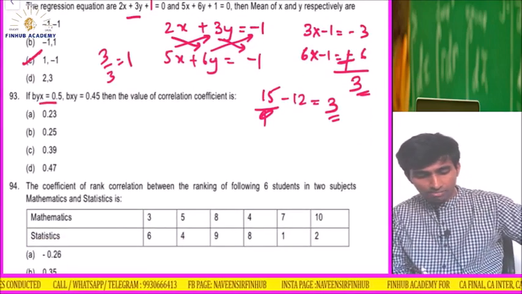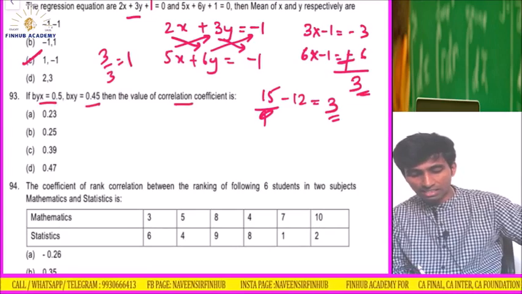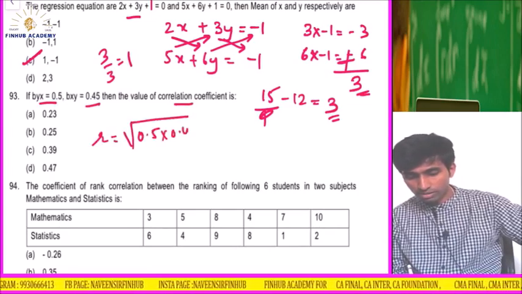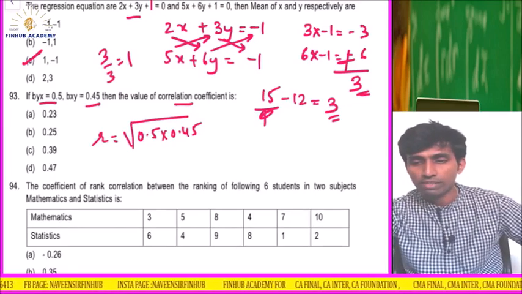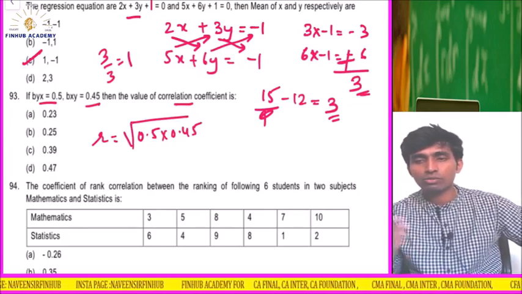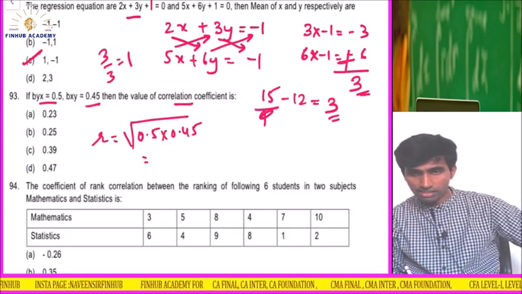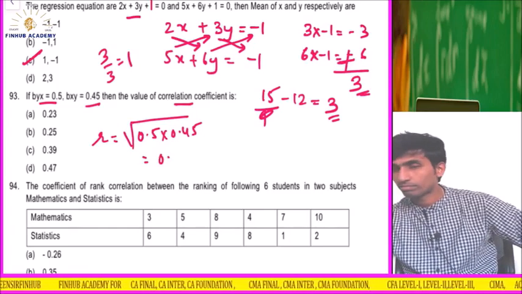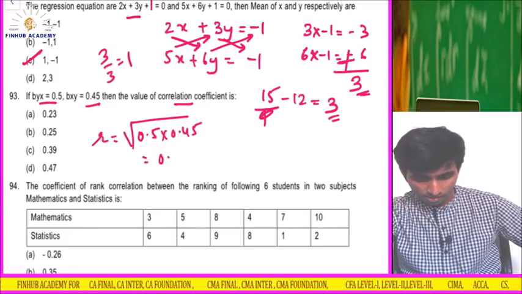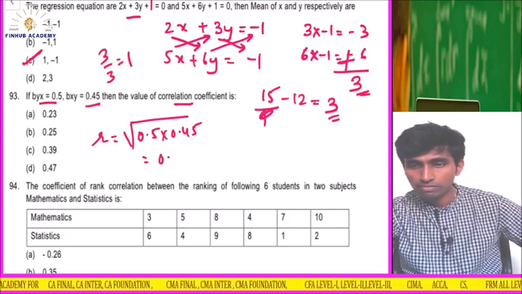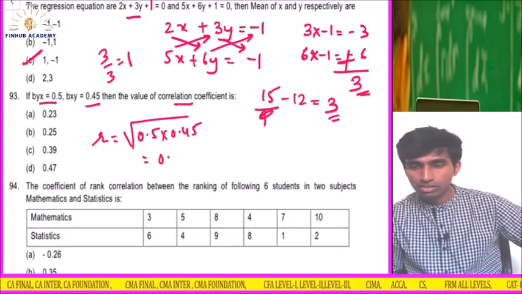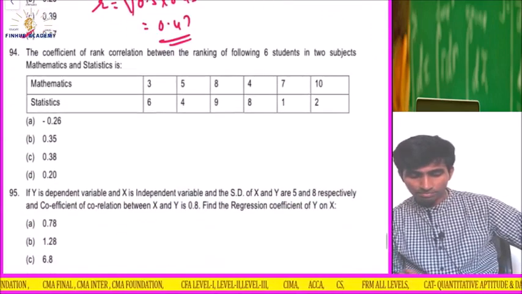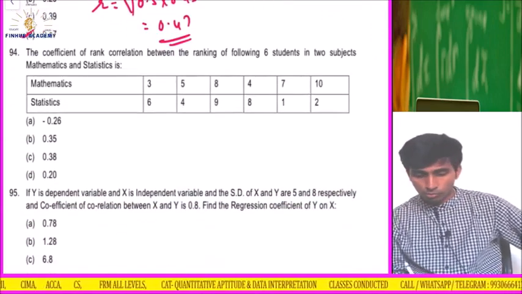b x on y is given, b y on x is given, r they are asking. So r is equal to the root of b x on y times b y on x. 0.5 into 0.45, then we will take the square root. Again and again they are asking the same question. The answer is 0.67, I think. 0.5 into 0.45, I'll take the root. The answer is 0.47. Sorry, the answer is 0.47. D. Simple. Okay, next. Let's proceed.